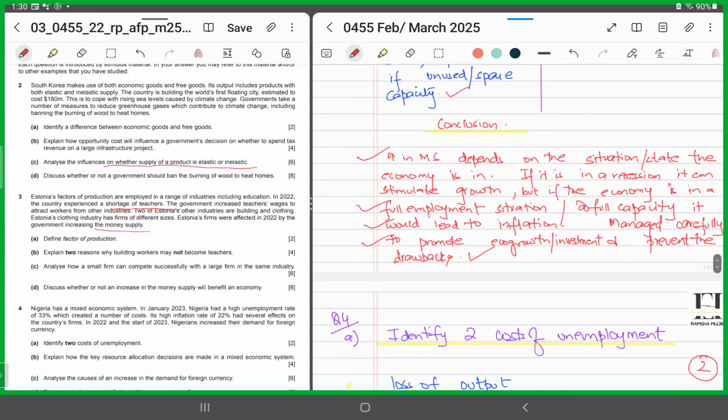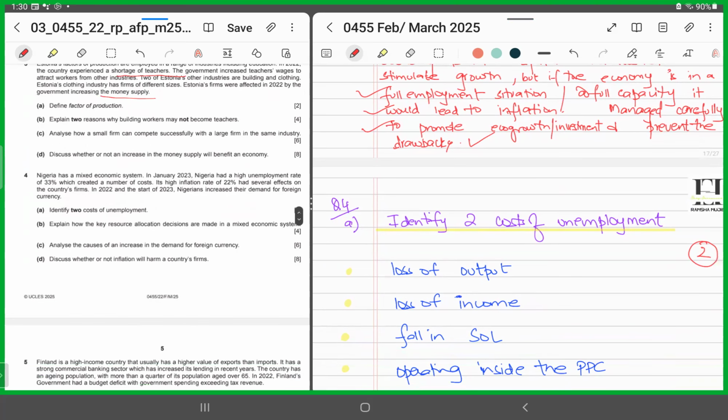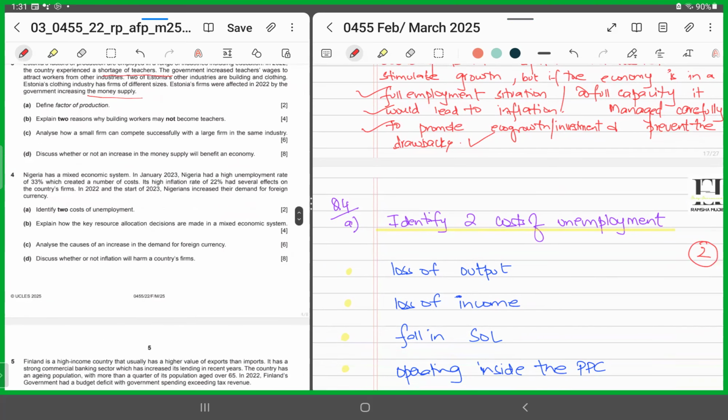All right. Question number 4. Question number 4 talks about Nigeria. They say Nigeria has a mixed economic system. That means the public sector and the private sector. In January 2023, Nigeria had a high unemployment rate of 33%, which created a number of costs. The high inflation rate was 22%, which had several effects on the firms. In 2022 and the start of 2023, Nigerians increased their demand for foreign currency.